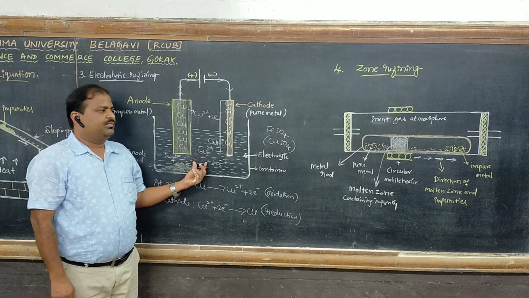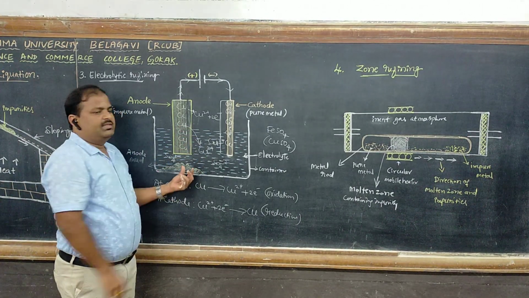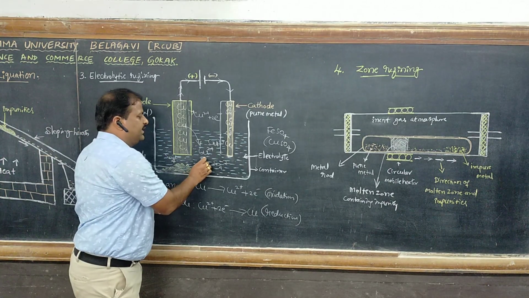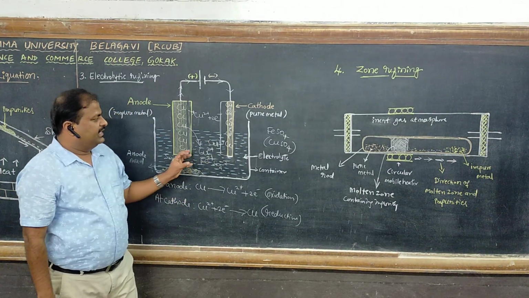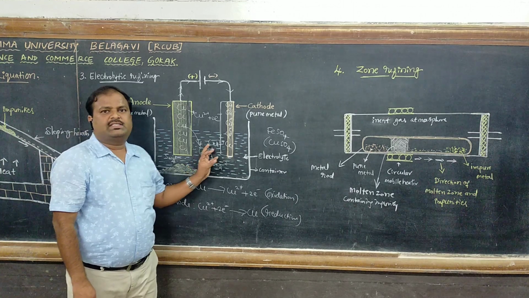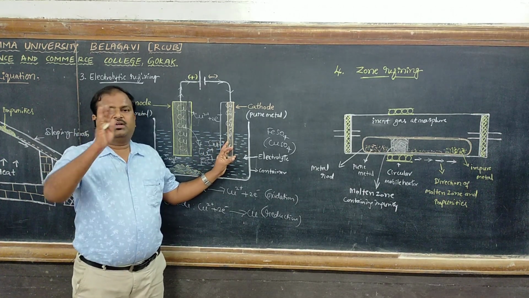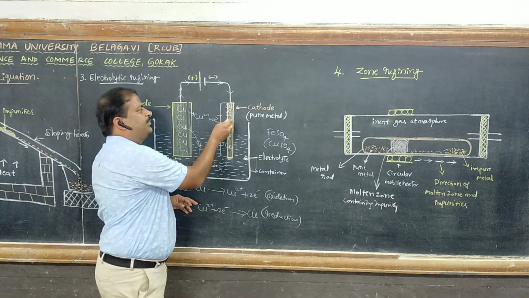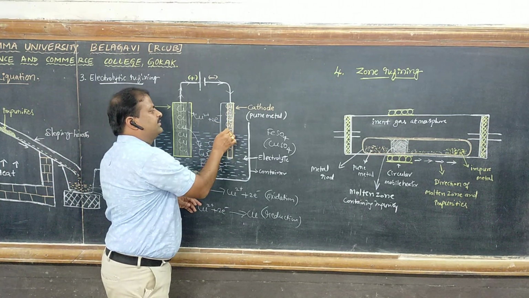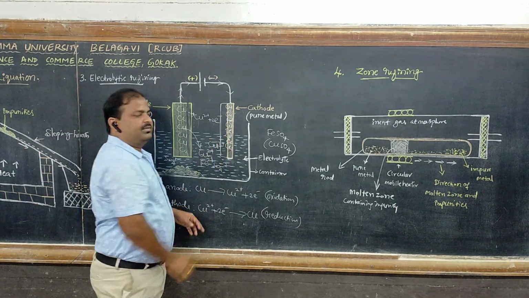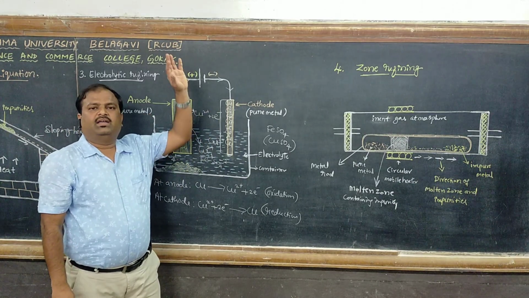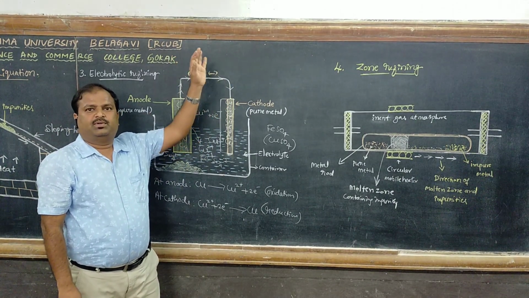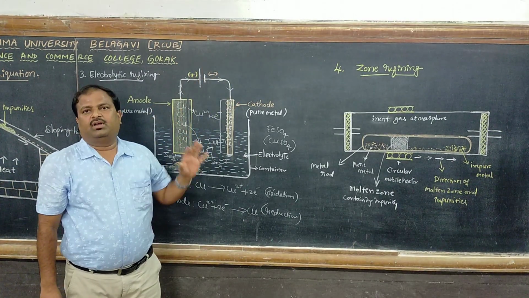Ferrous ions are there, and copper ions are also dissolved in the solution. These cations all move towards the cathode. Both copper and iron are deposited. Then we would have to remove iron from copper, which is another process. We are not getting pure copper.